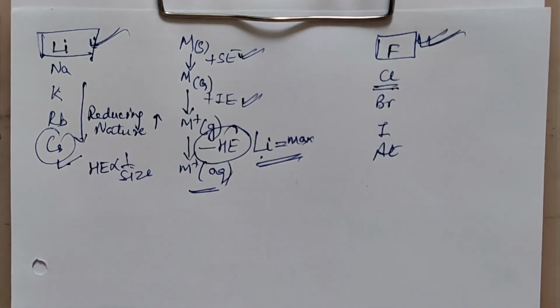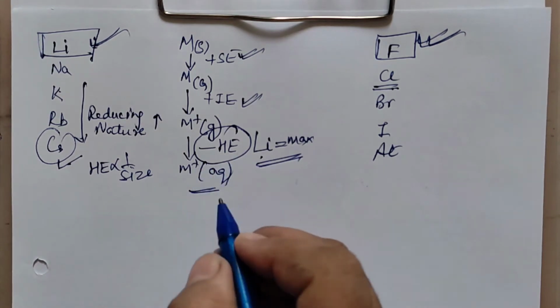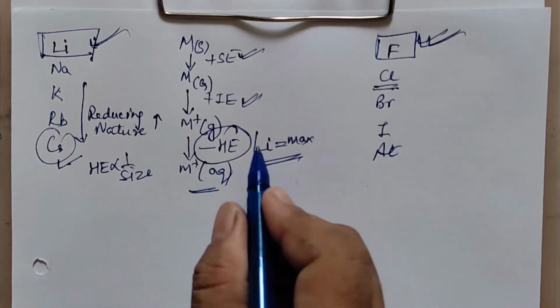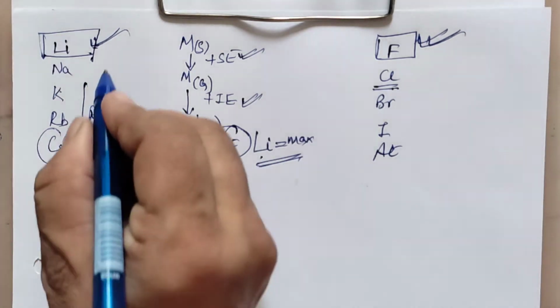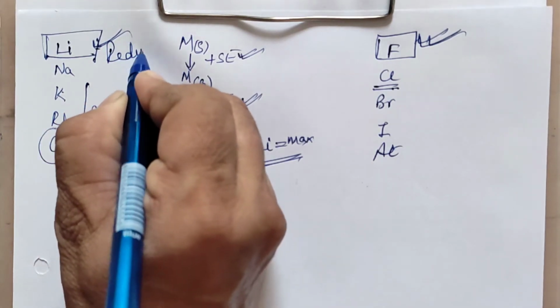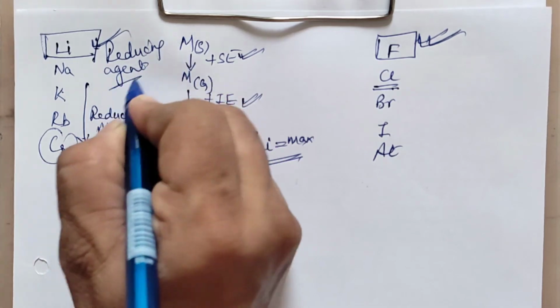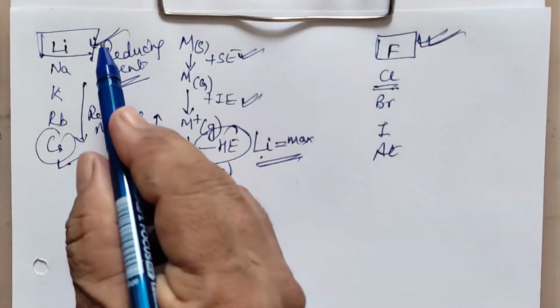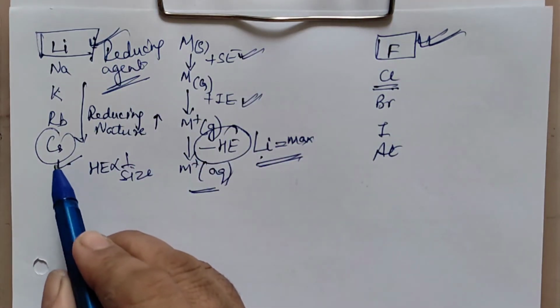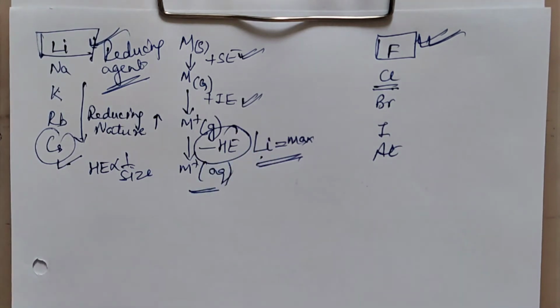So with the smallest size of lithium, hydration enthalpy is most negative, most liberated. That is why it becomes the best reducing agent. So if you are asked why lithium is the best reducing agent though its ionization energy is more than cesium, you will write because of the maximum hydration enthalpy.